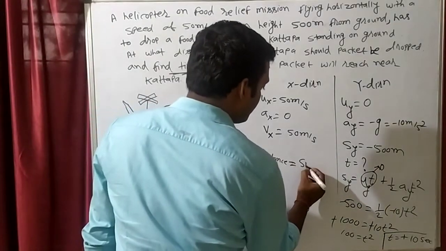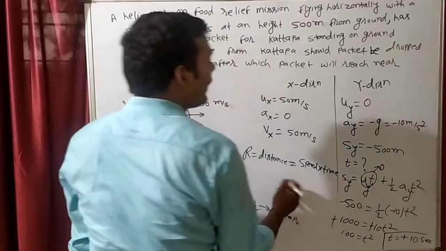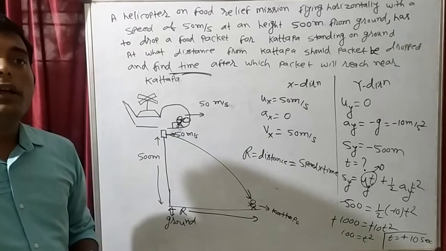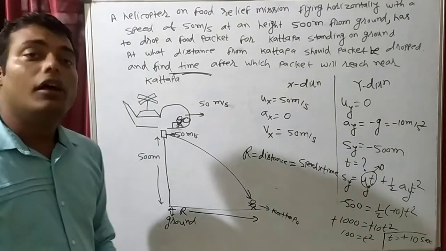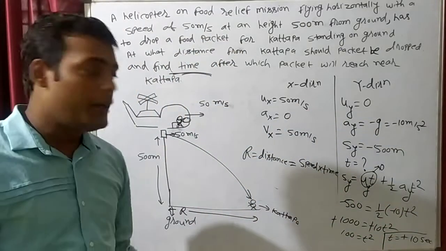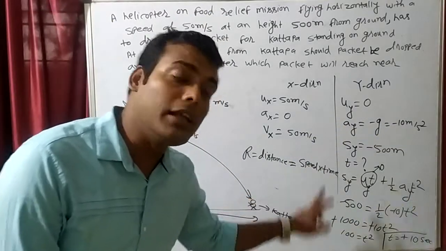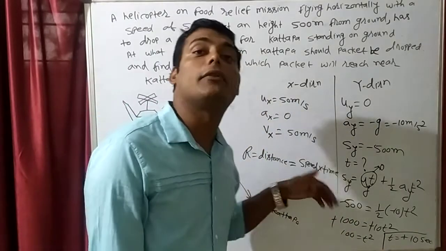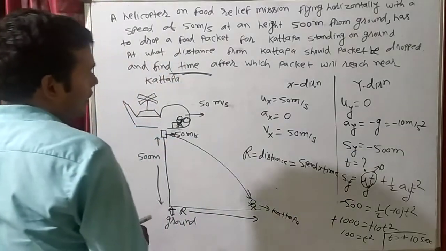Distance is equal to speed into time. Why will we apply this formula only? Because acceleration in x direction is 0. When acceleration is 0, you can directly apply this formula, speed into time, for finding distance. When acceleration is not 0, then we have to apply s = ut + (1/2)at².